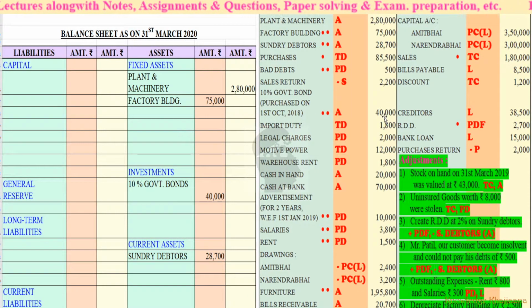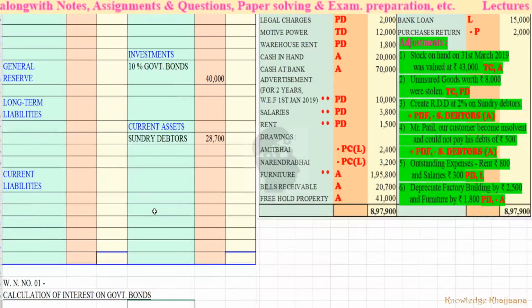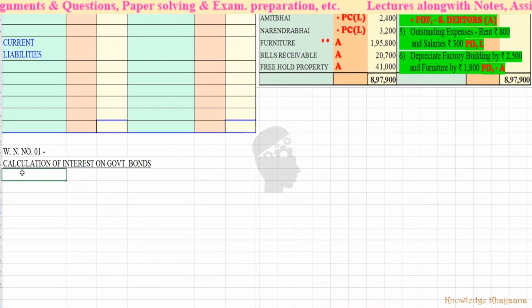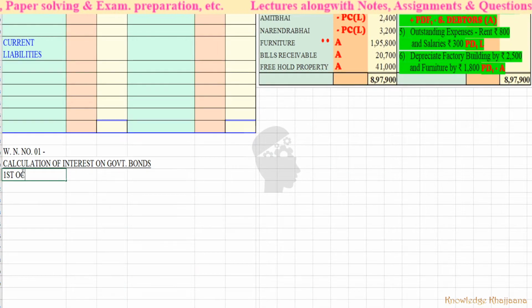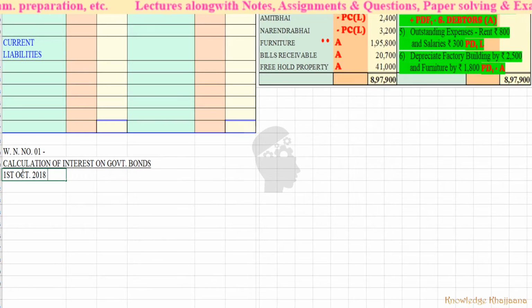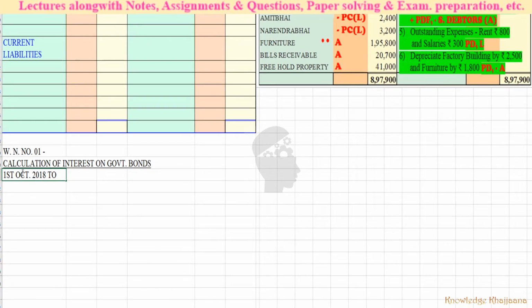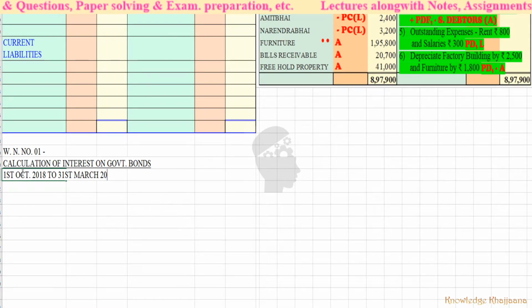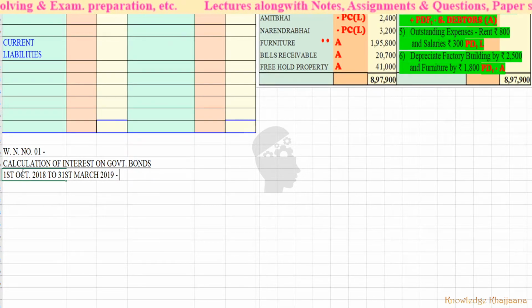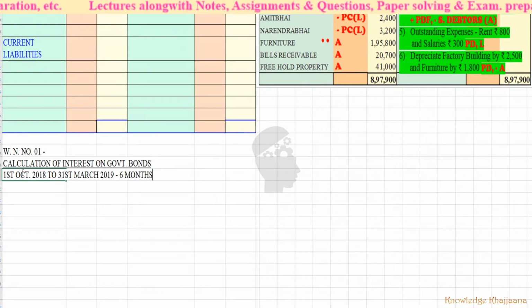How many months have passed after purchasing the government bonds? From 1st October 2018 to the closing date of this financial year, 31st March 2019, how many months are there? 6 months.